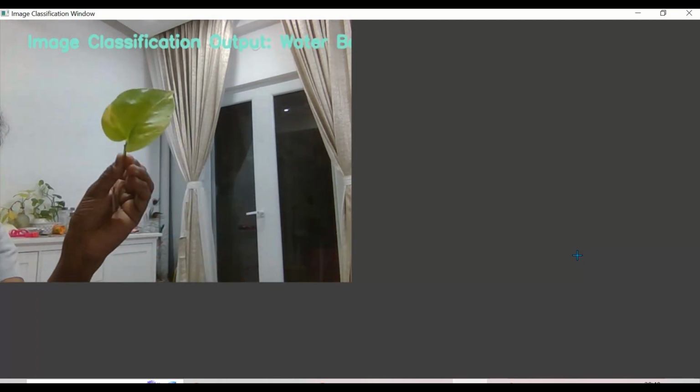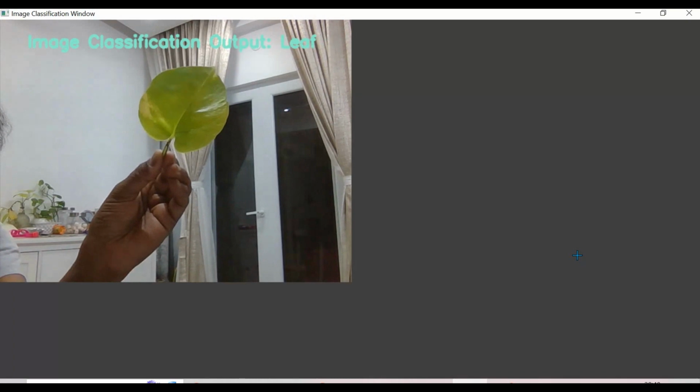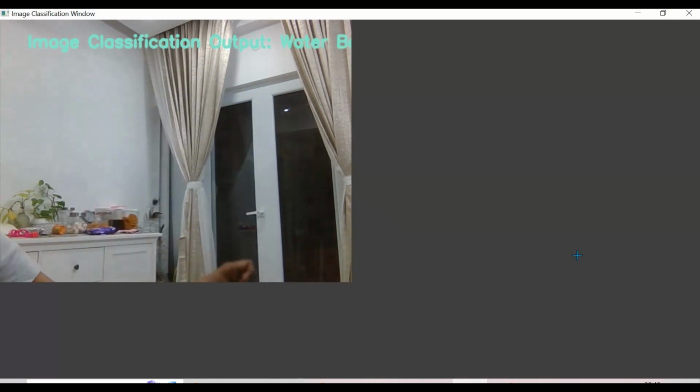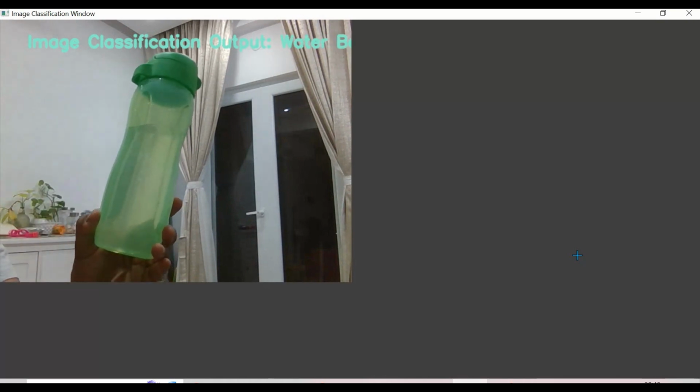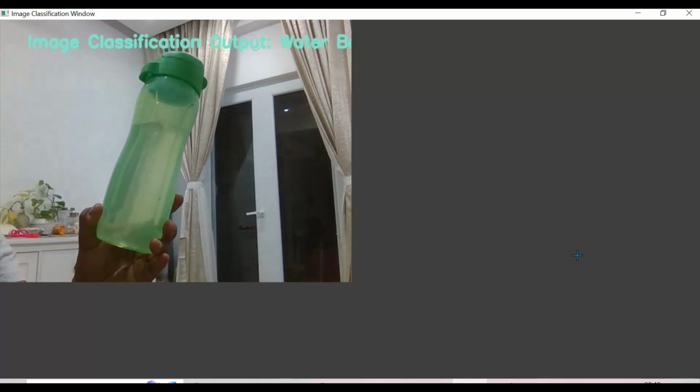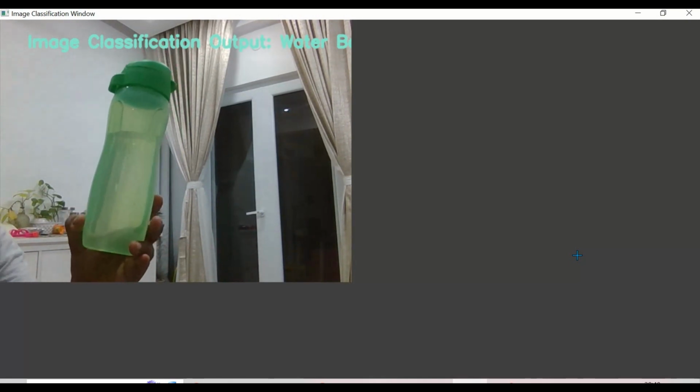So let's try with another leaf. Yes, it is identifying it as a leaf. Now one more pencil, let's try. Yes, and one more water bottle. Yes, we have trained the machine in such a way that it is able to identify the images very clearly. Very interesting, right?